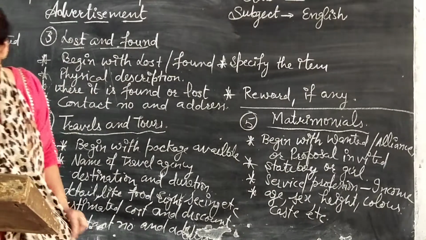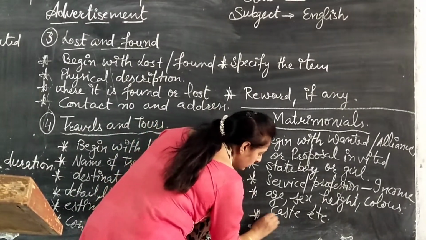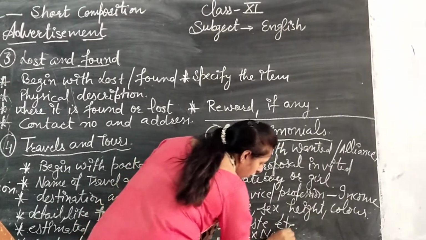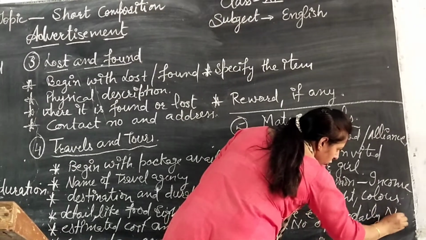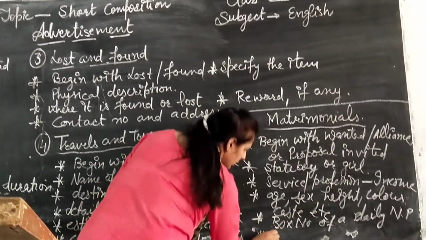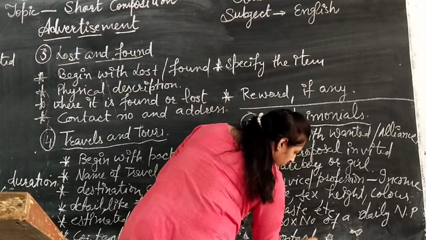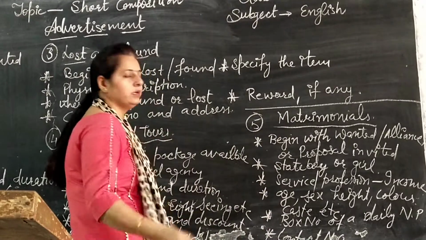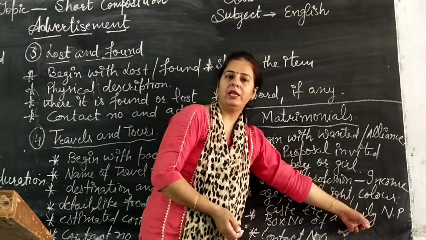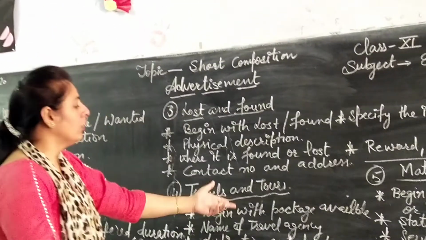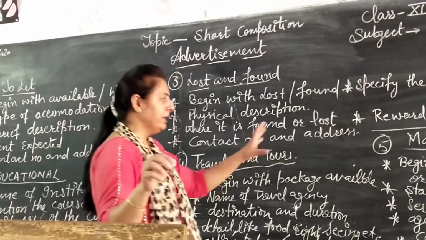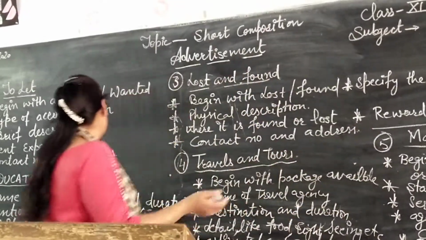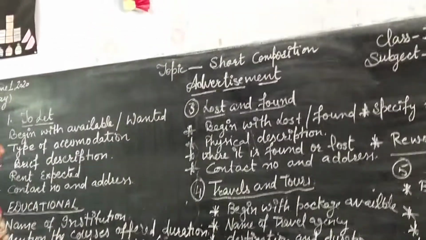And at last, box number of a daily newspaper. And at last, contact number. Do you want to give the contact number in this or not? It is not mandatory because you are giving the box number of a daily newspaper. If you are giving the box number, then there is no need to give the contact number and address. We have completed our advertisement. I have explained the example of tool-led and educational and lost and found.